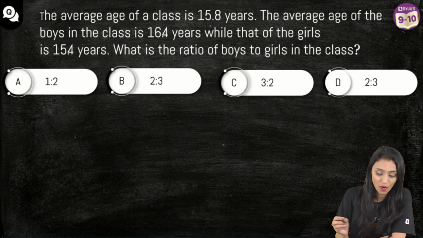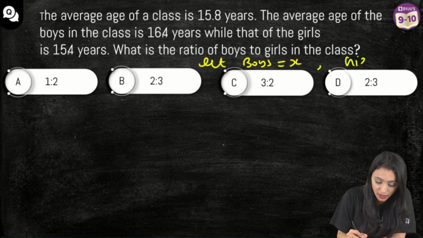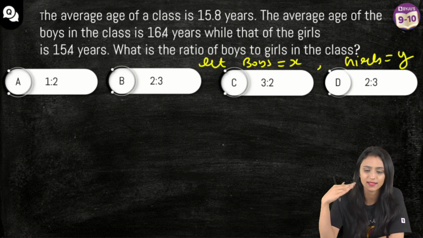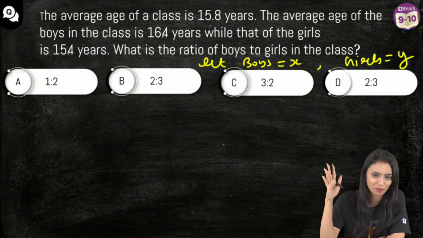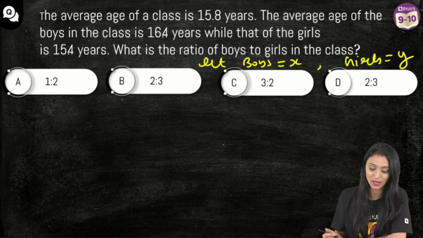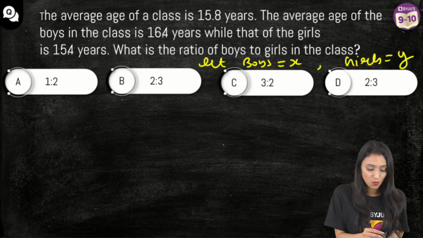Let's suppose the number of boys here is X and the number of girls is Y. Yes, Ankit, let's discuss it. Whether it is B, many people are saying B. Okay, you are confused, you are saying B and D. Okay, let's check this out. So we know that mean, mean means average only, right? That's actually equals to what?